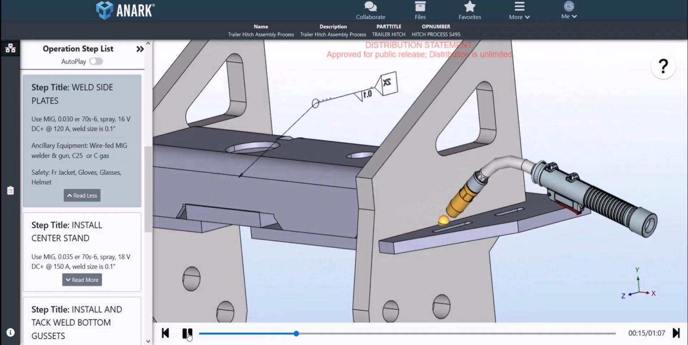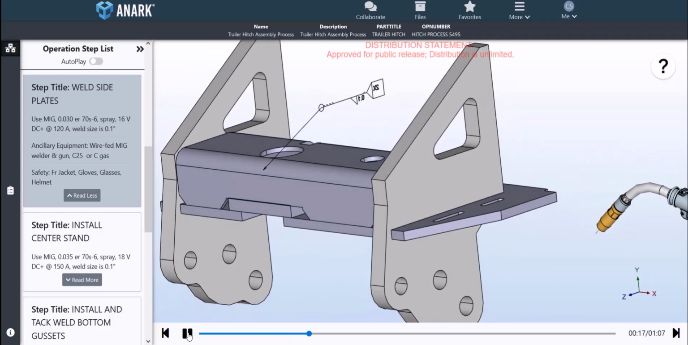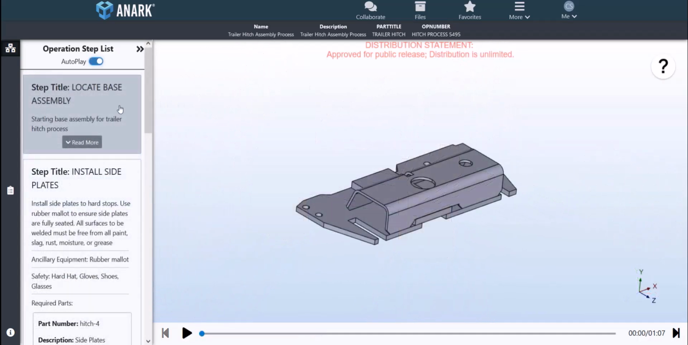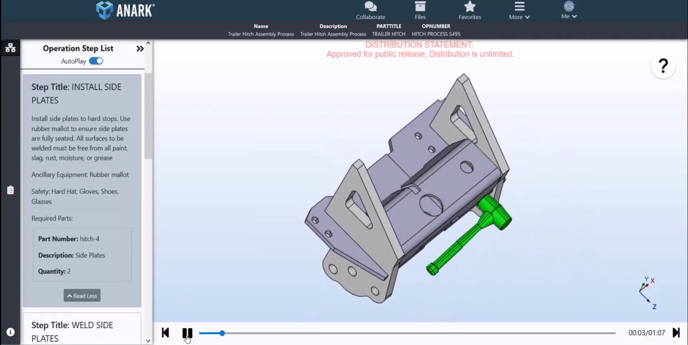accessible, easy-to-use interface. Just like a YouTube playlist, operators can watch individual sequences and explore process details individually or sequentially by enabling the autoplay feature.